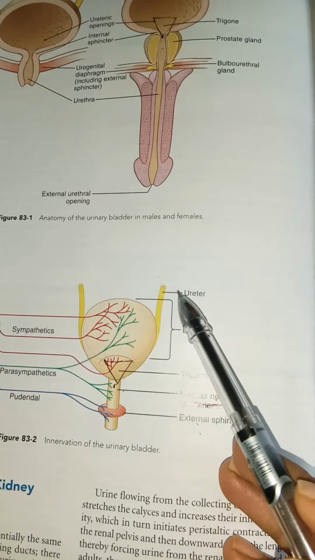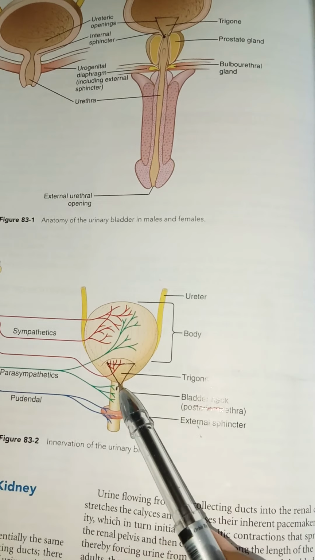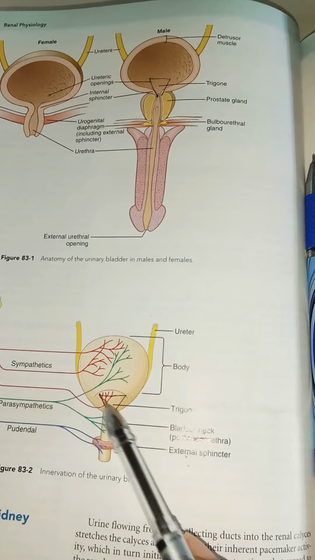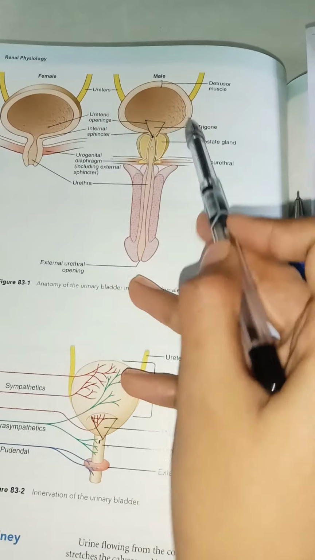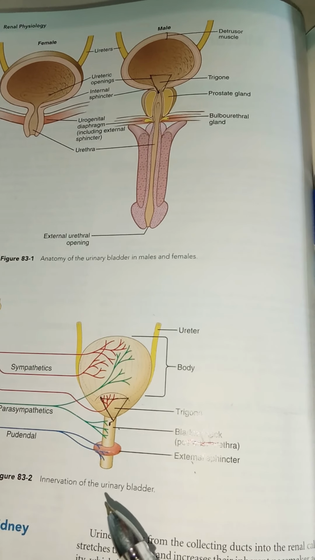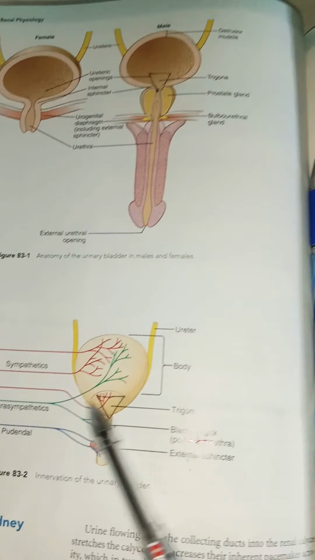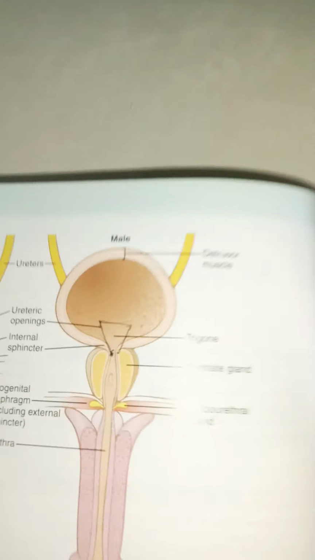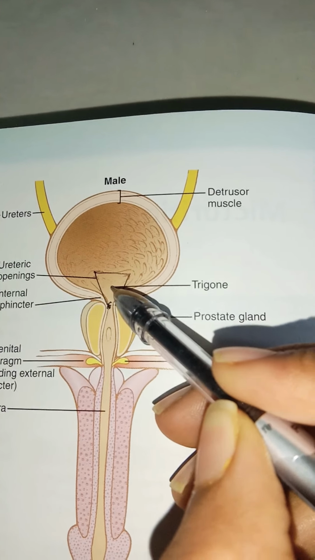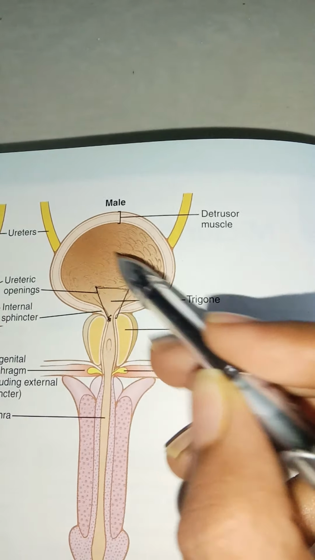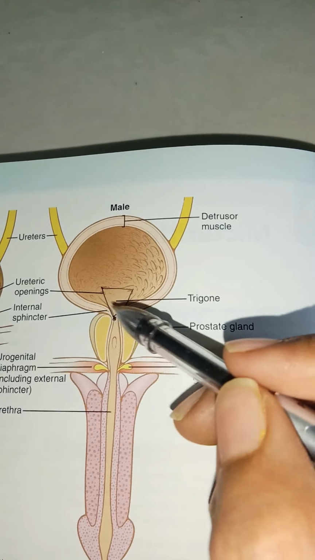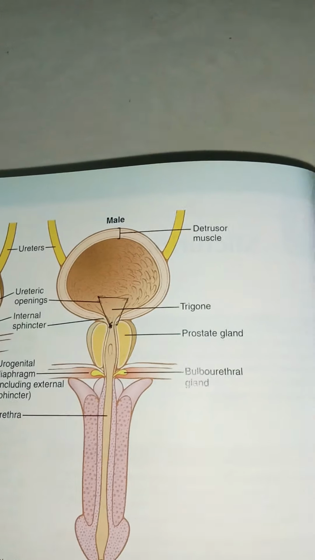And we also have two ureters. These ureters enter the bladder mainly at the upper angle of the trigone. Here you can see they are entering at the upper angle of the trigone, and the mucosa there is smooth, but in other parts the mucosa has rugae. So remember, especially in the trigone we have smooth mucosa. In this diagram, in the trigone region you can see how smooth the mucosa is, whereas in other parts you can see multiple foldings, the rugae, but in the trigone the mucosa is really smooth.